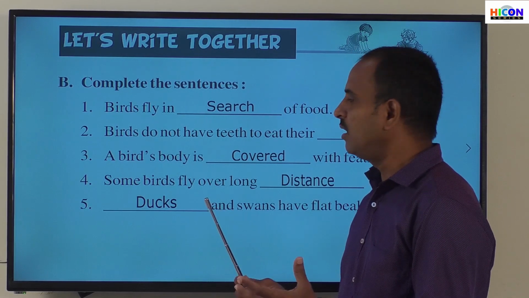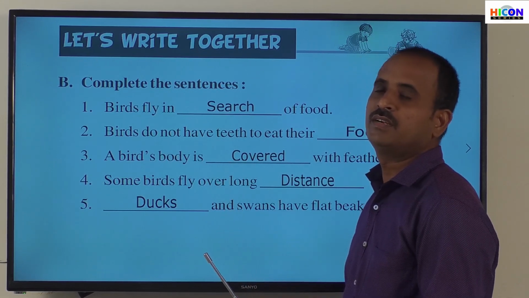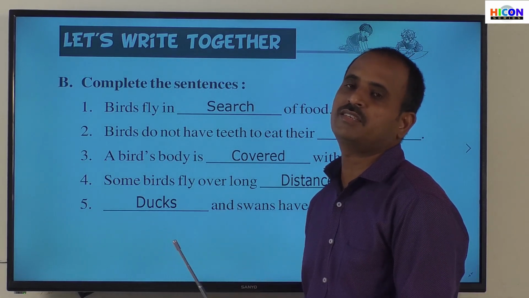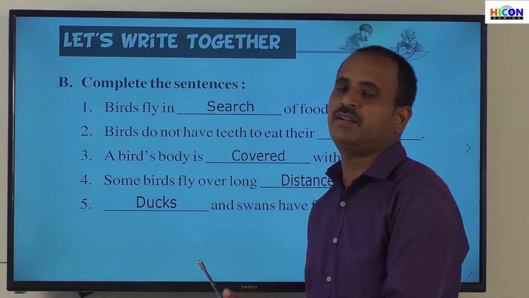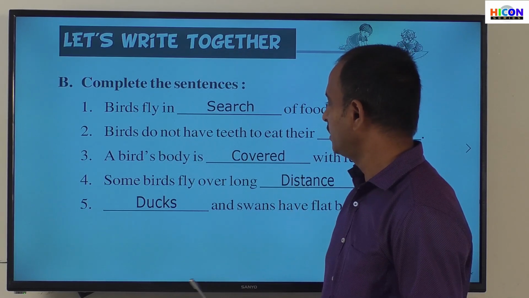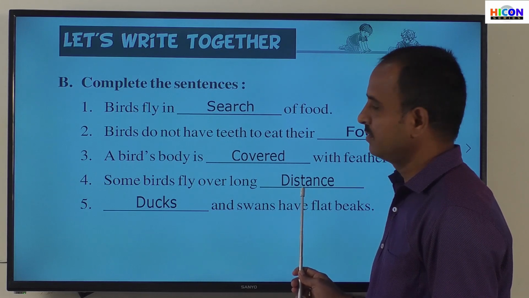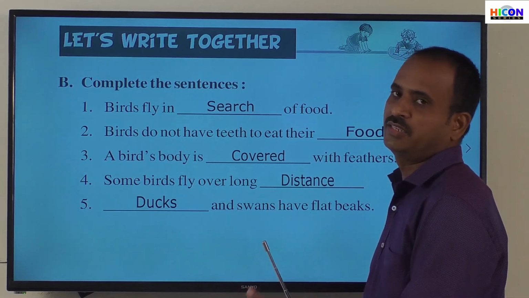So almost all the birds have their body covered with feathers, and these feathers help the birds to fly in the sky for longer distances and also to greater heights. Next, the answer for the fourth sentence is distance. That is, some birds fly over long distance.